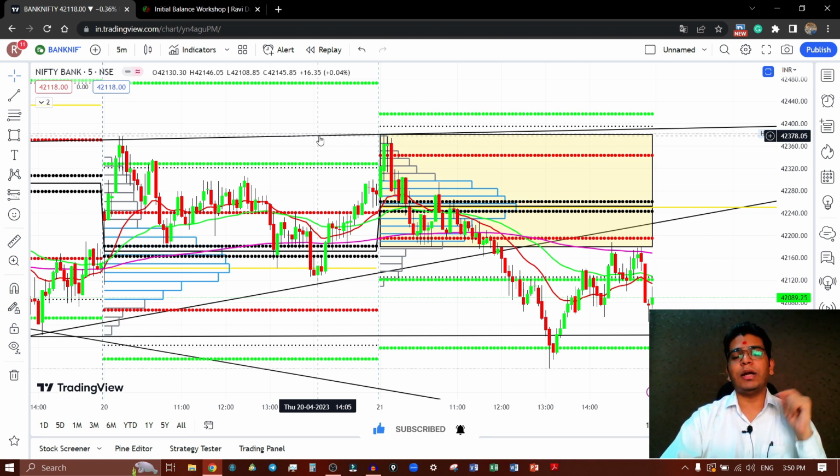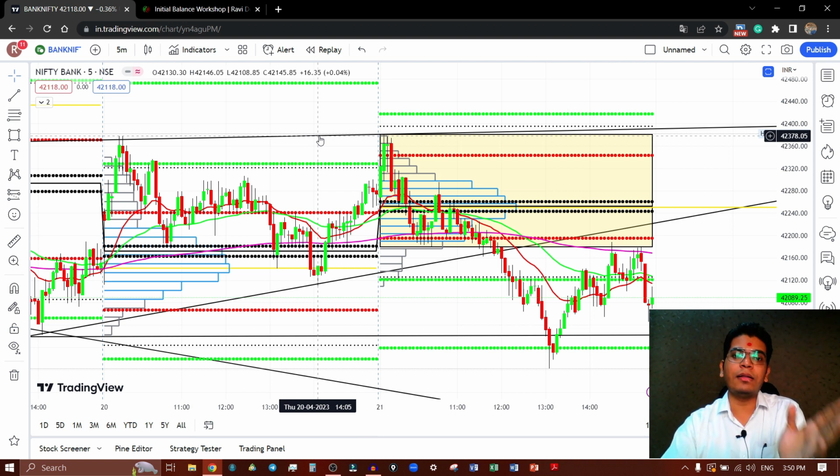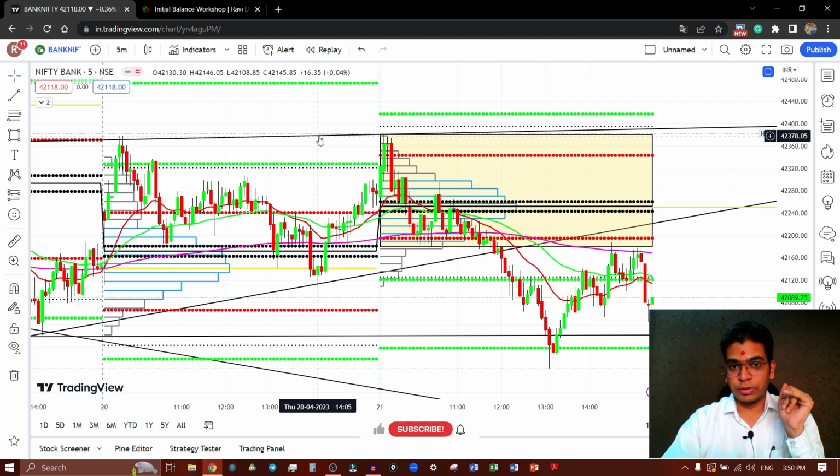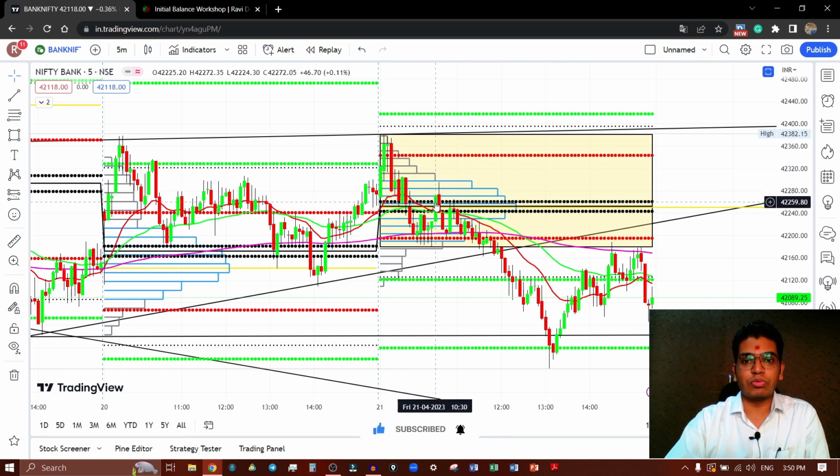Today it was very much important, that's why I clearly mentioned both the DR3 and the PDH separately. You can clearly see that the market got rejection from that level and is just moving on the downside. And when it is moving on the downside, as it trades inside this value area, we have to be very much careful to trade inside that.